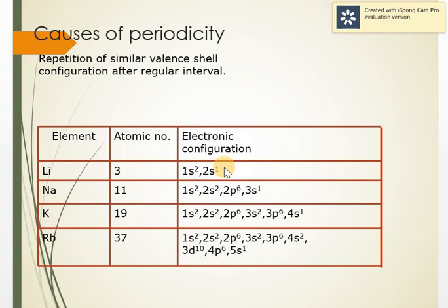They have similar chemical properties. Why? Because they have the same valence electron. The electron present in the last shell is called the valence electron. So the reason for the repetition of the properties is the same valence electron.